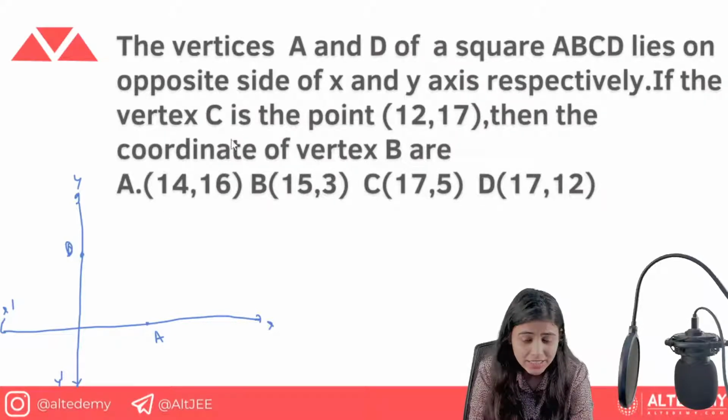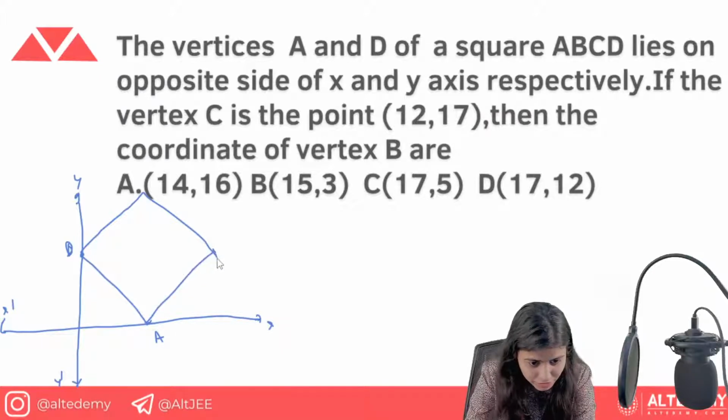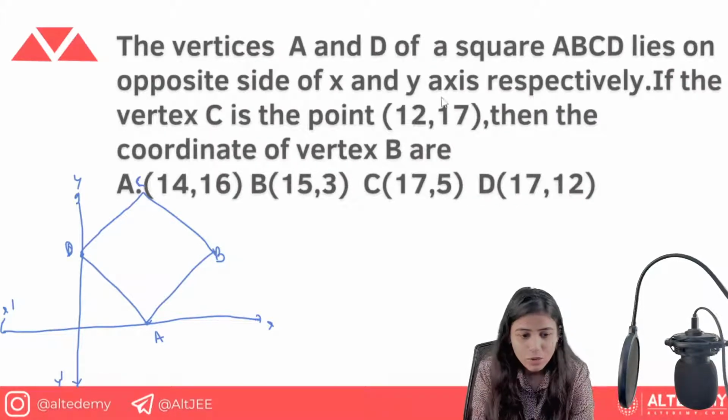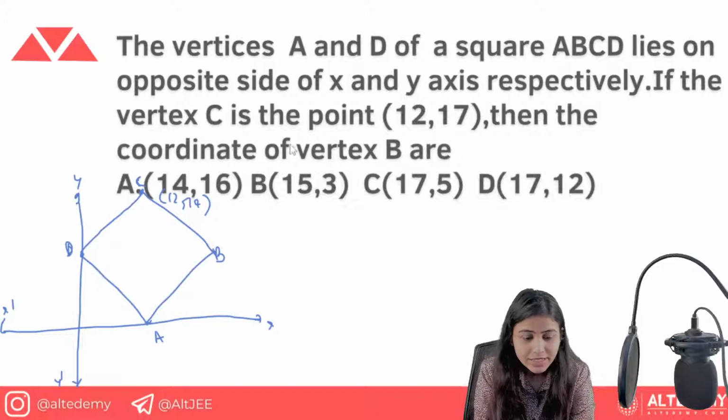If the vertex C is the point 12, 17, so vertex C is already given. Now I'm just assuming the square and drawing the diagram of a square connecting A and D. Let's just assume this is a square. And how is the representation given? A, B, C, D. Now if the vertex C is the point 12 comma 17, then the coordinates of vertex B are asked.